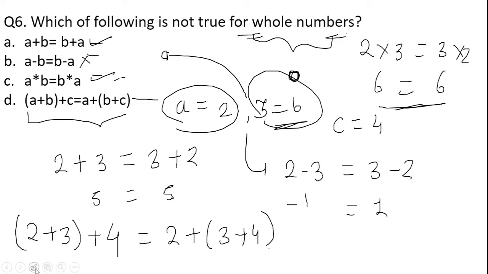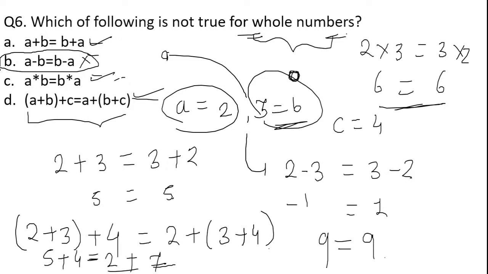What is 2 plus 3? 5. 5 plus 4 is 9, and 3 plus 4 is 7, and 7 plus 2 is also 9. So this is also correct. So what is not true for whole numbers? Option B, that A minus B is not equal to B minus A, will be the correct answer to the given question, which is not true for whole numbers.